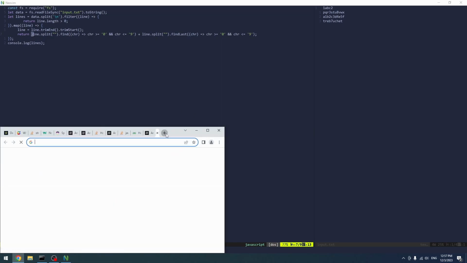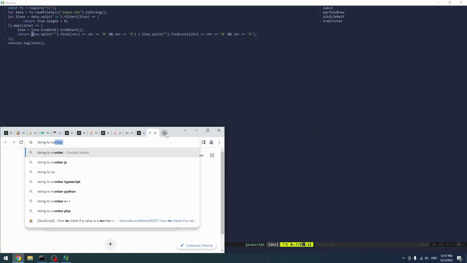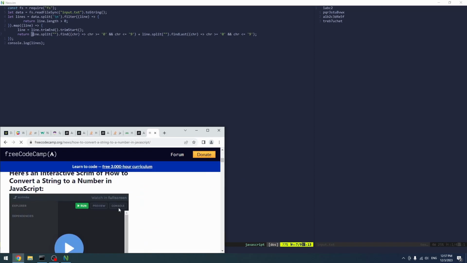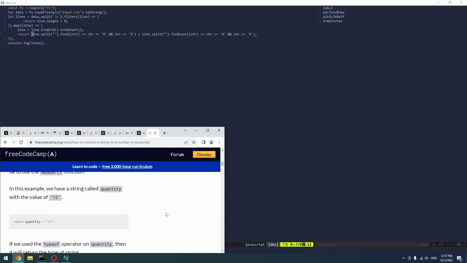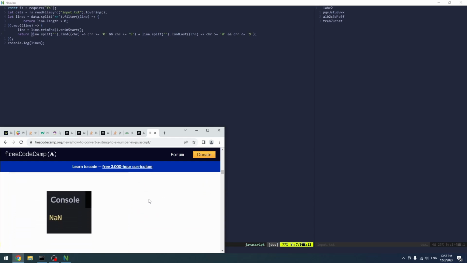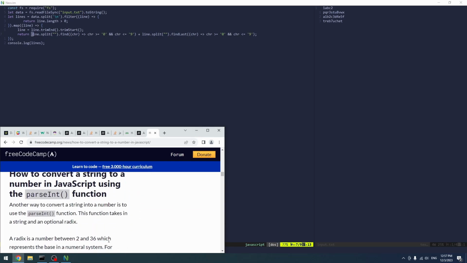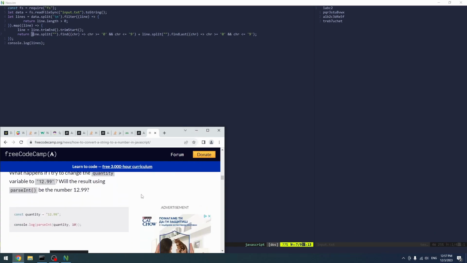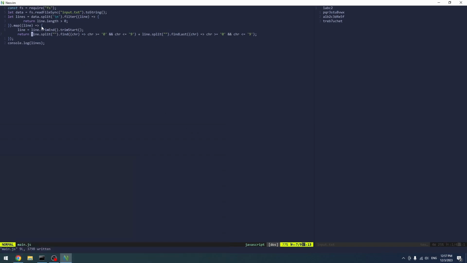So how do we convert string to number in JavaScript? The string to number in JavaScript. Come on, can you just give me the solution? My god. Number, I guess. Parse int. Maybe. Parse int. How about we do that? And now we have integers.